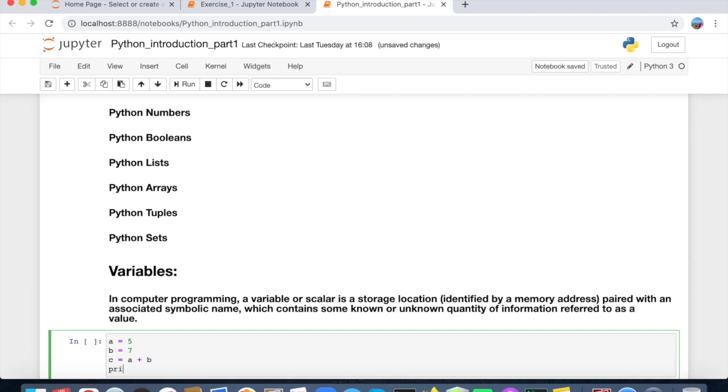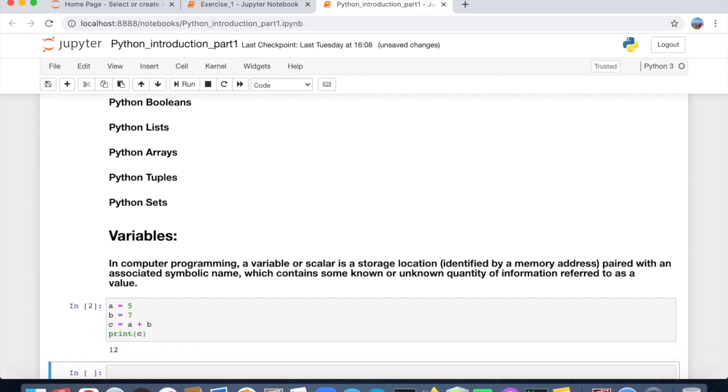If I print c, it shows us 12. Here a and b are variables, and these numbers are values. We can store a value in a variable.